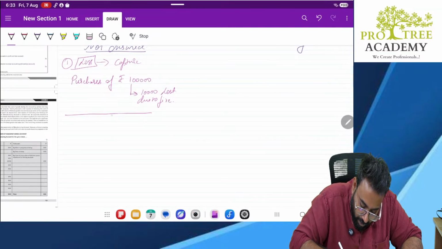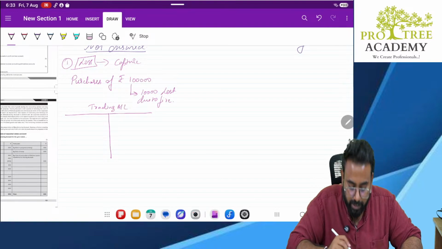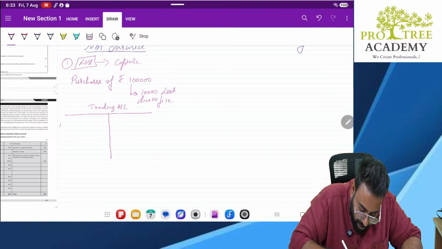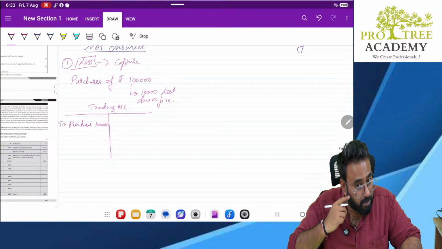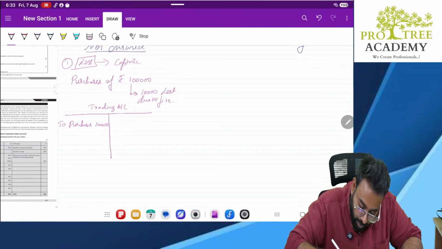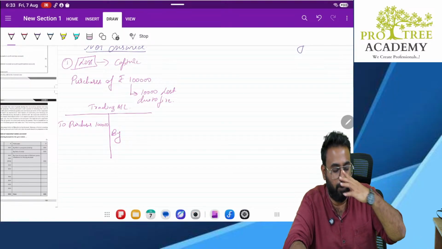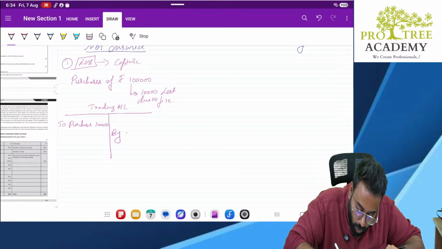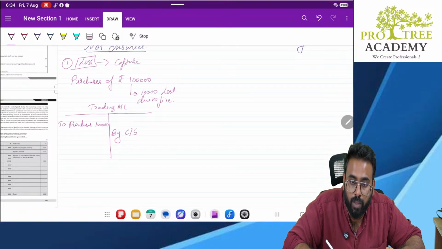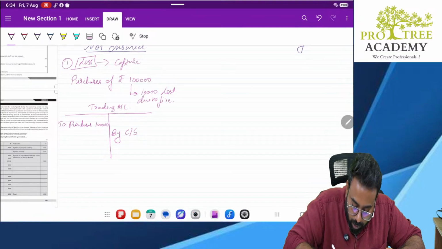Now, this is your trading account. So it will be to purchases, 1 lakh, right? Then let's assume that there is no sales, nothing else. Why? Because we are starting the business and we have purchased the goods. That's it. So by closing stock, will you show 1 lakh or will you show 90,000?